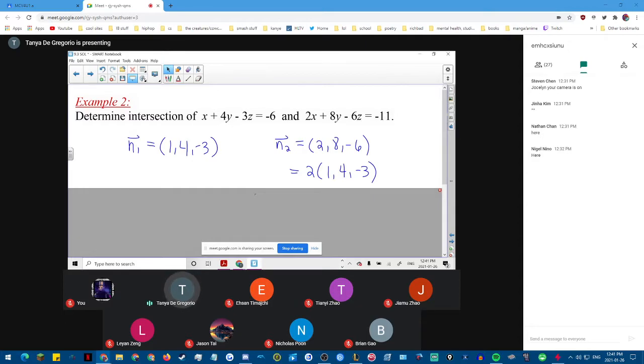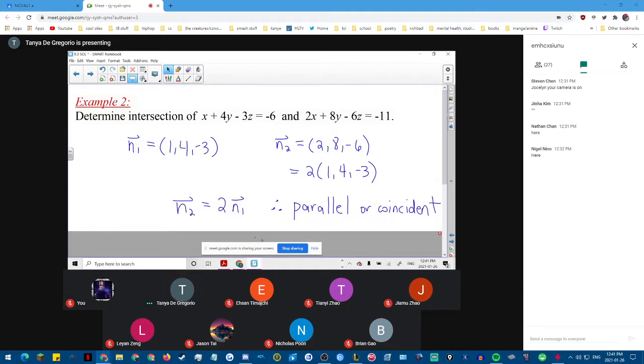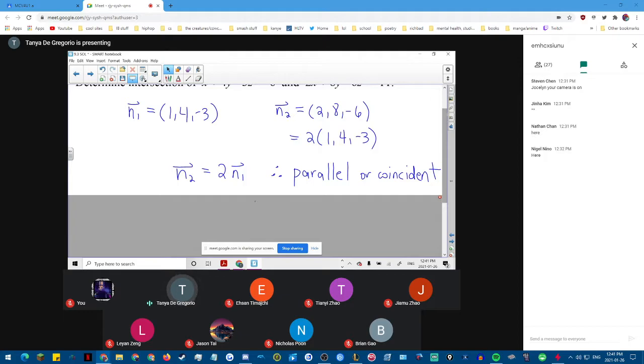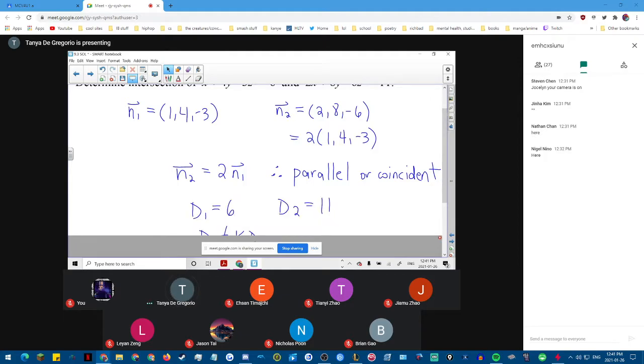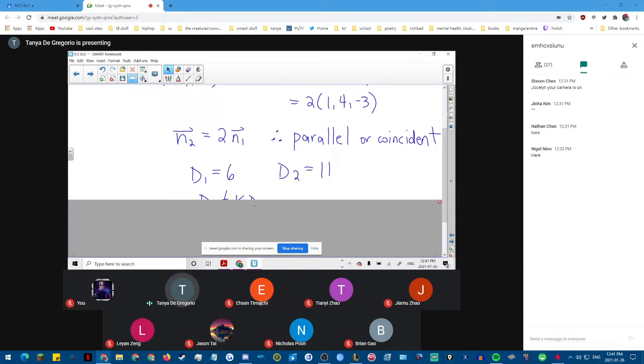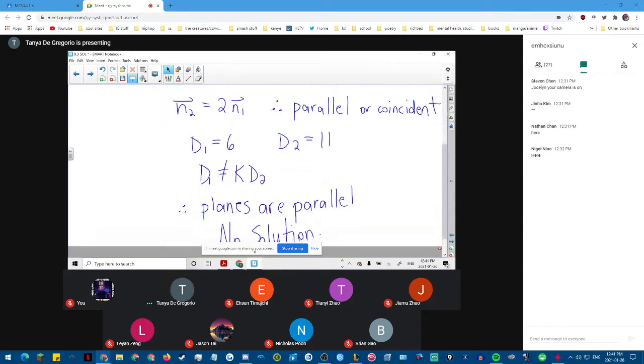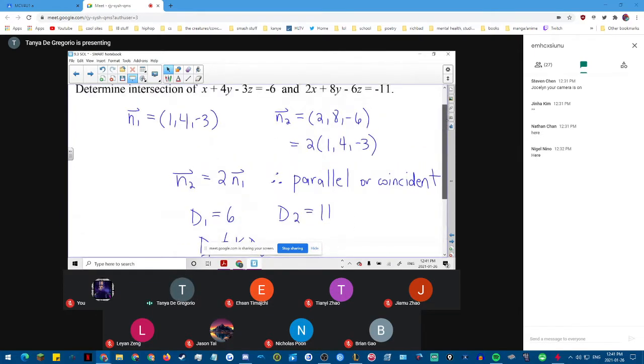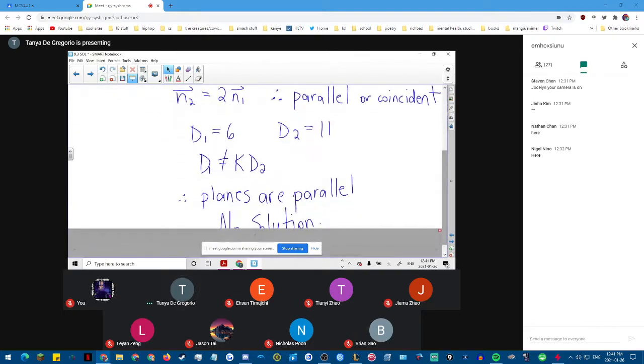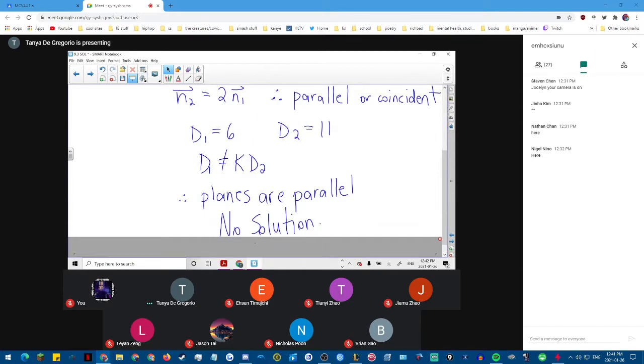And so now we're going to do the exact same thing we did in the last example. We're going to check if that d value, -11, is also multiplied by 2. And it's not. And because it is not, we see that therefore it is parallel and not coincident. And since they are parallel, we know that we have no solution. Are there any questions? Okay, good. Simple enough, right?